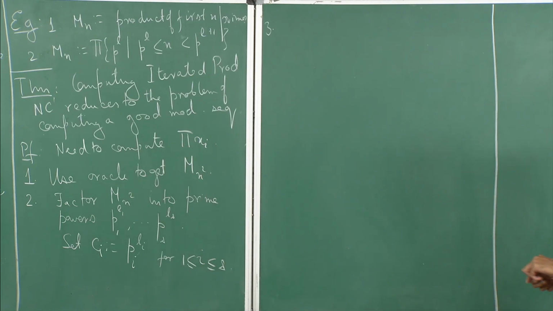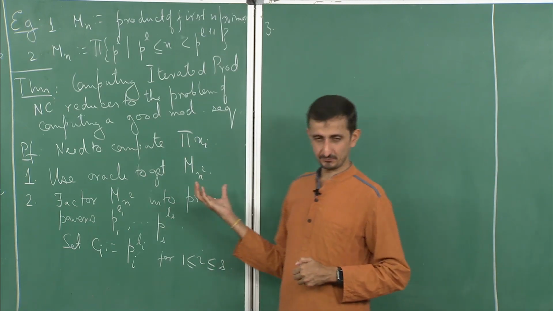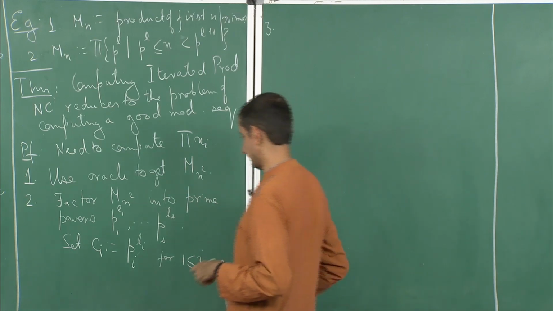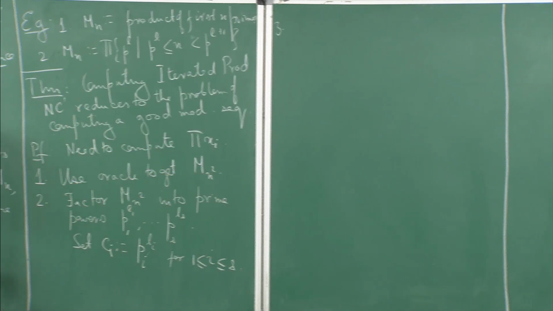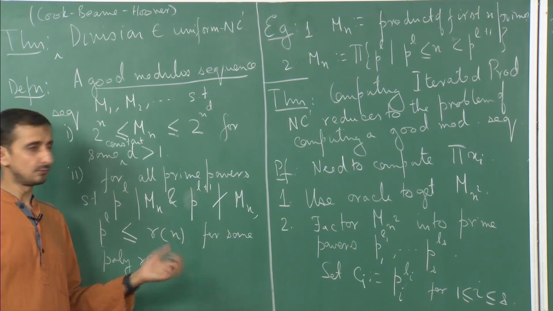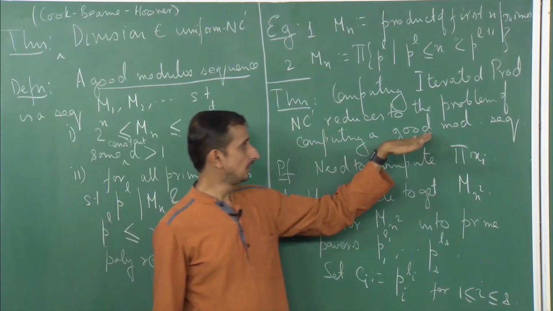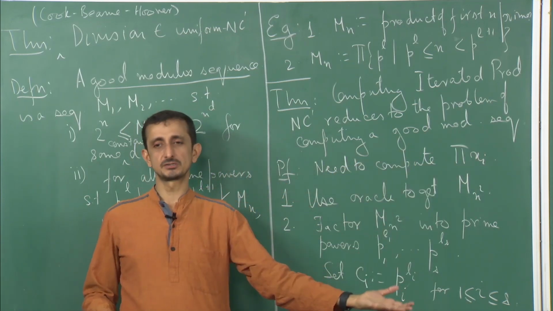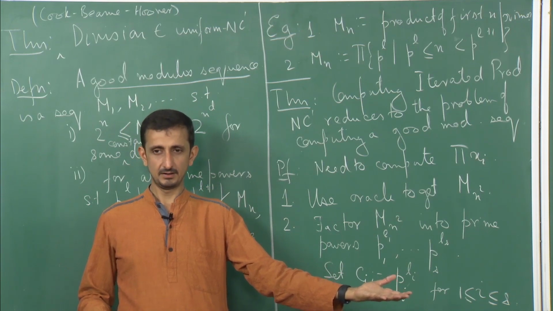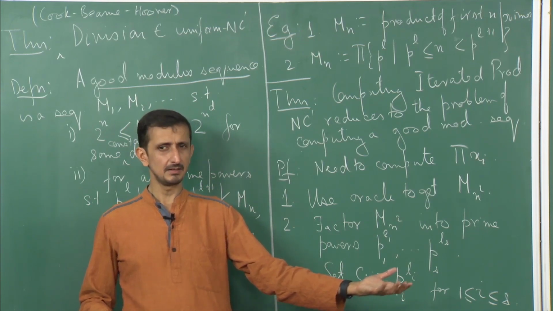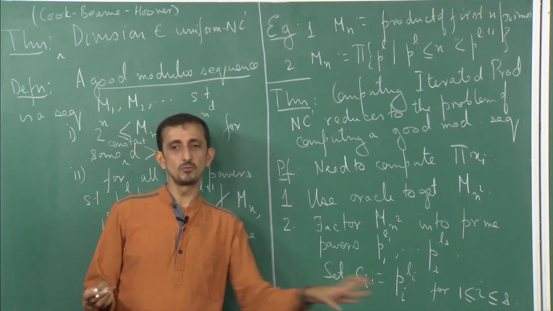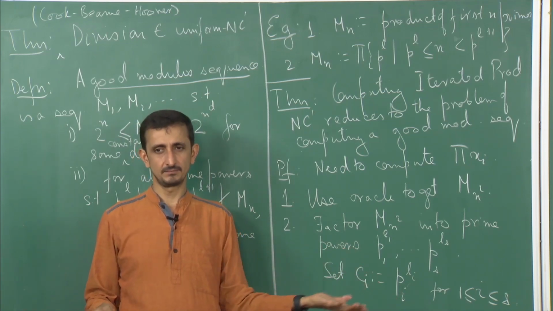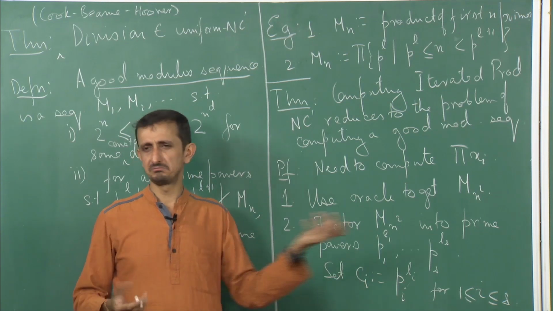Now, note one thing. So, what is the product of xi? Before getting into that, we have an oracle, right. We are showing that we will reduce it to the problem of computing a good modular sequence. So, there is an oracle which given n outputs mn. So, I give it n square, it will output mn square.